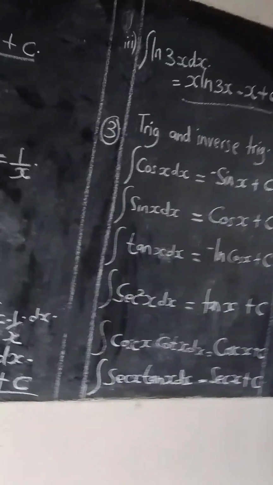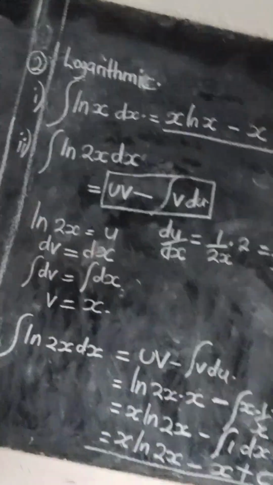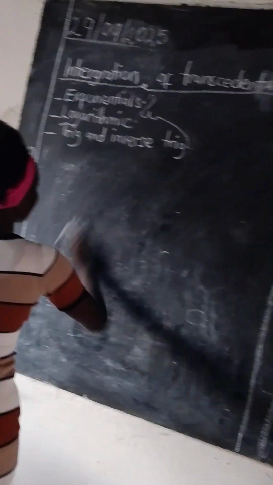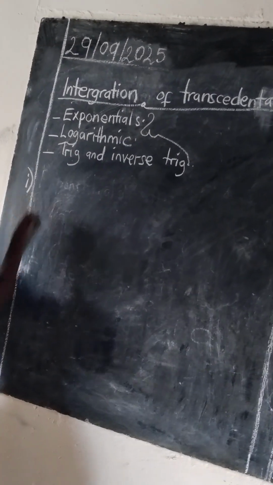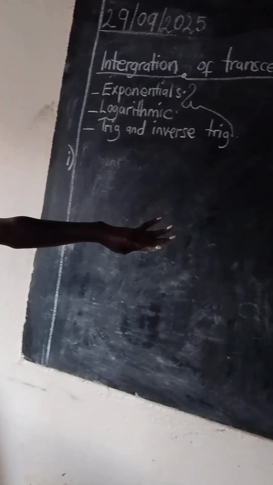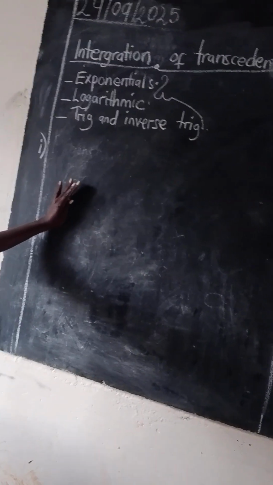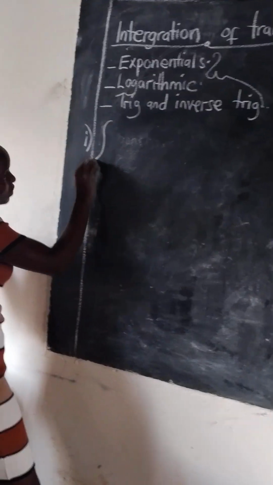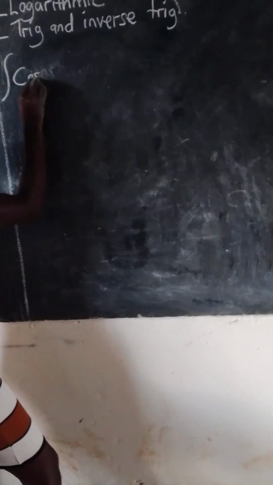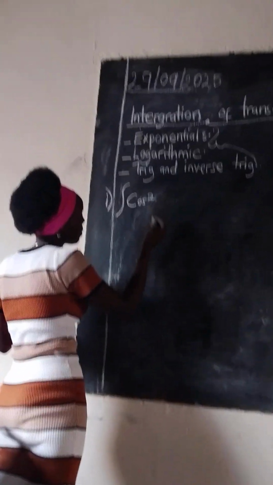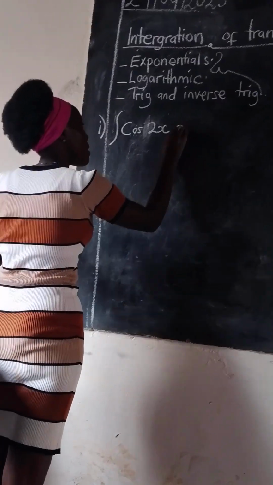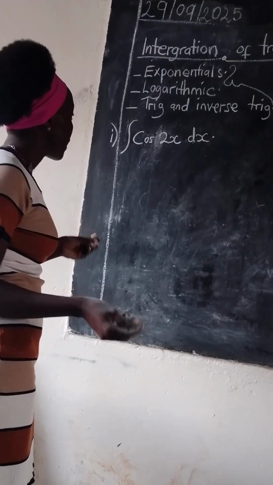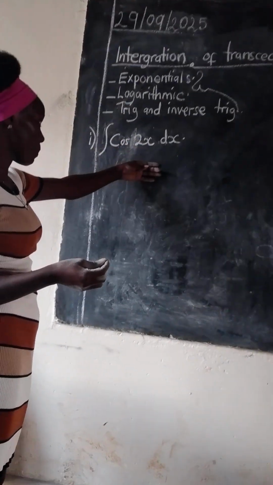Our examples that fall under that trigonometry that we have talked about. We are going to see if we come and integrate the cos squared, and find out how we can deal with that.